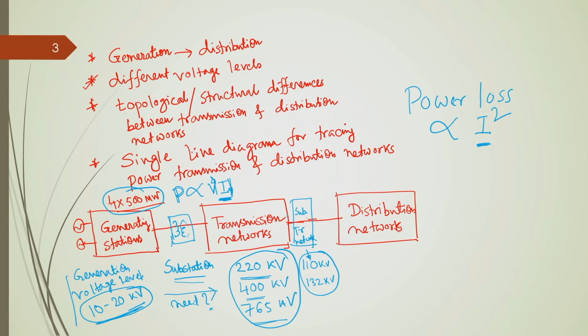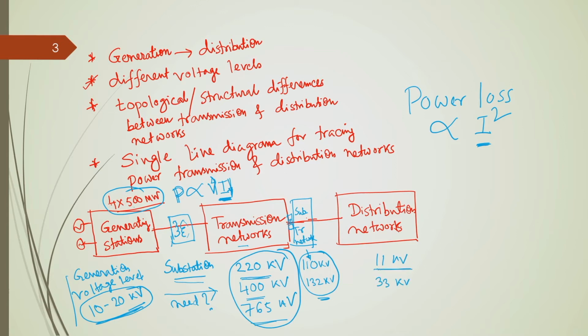So, we need some voltage transformation, we need some transformer in between, or we need some substations to be installed beyond this transmission network, or at the junction of the transmission network and sub transmission network, where we will be having multiple transformers to convert the voltage level from the transmission line voltage level to the sub transmission line voltage level. Okay. And then this sub transmission network is connected to the distribution network, whose voltage level is normally around 11 kV or 33 kV in India.